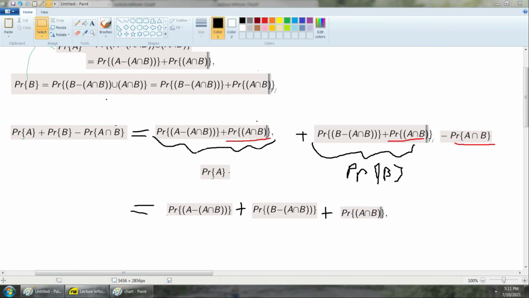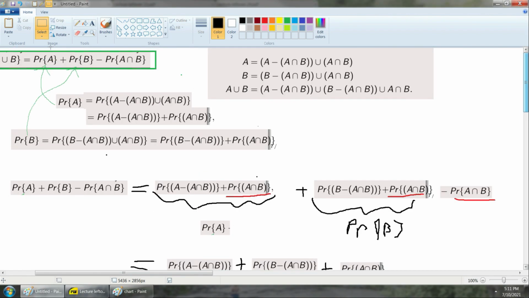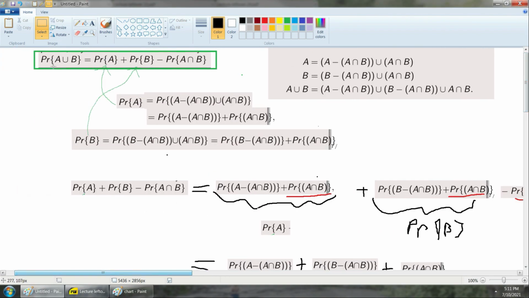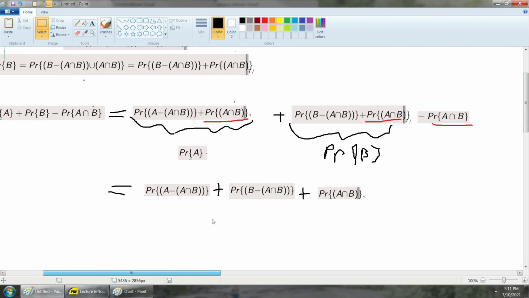Okay, so again, you might say, how does this help me? I ultimately want to show that this left-hand side, via these algebraic manipulations, can simplify to the probability of A union B, and now here I have the sum of 3 different probabilities.